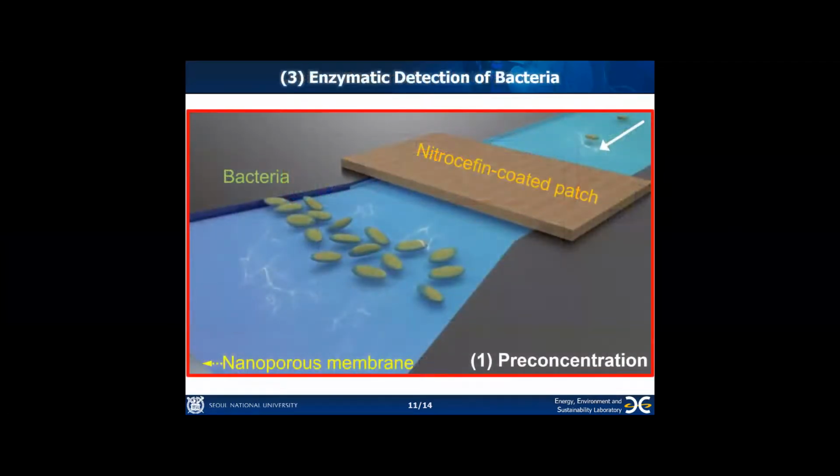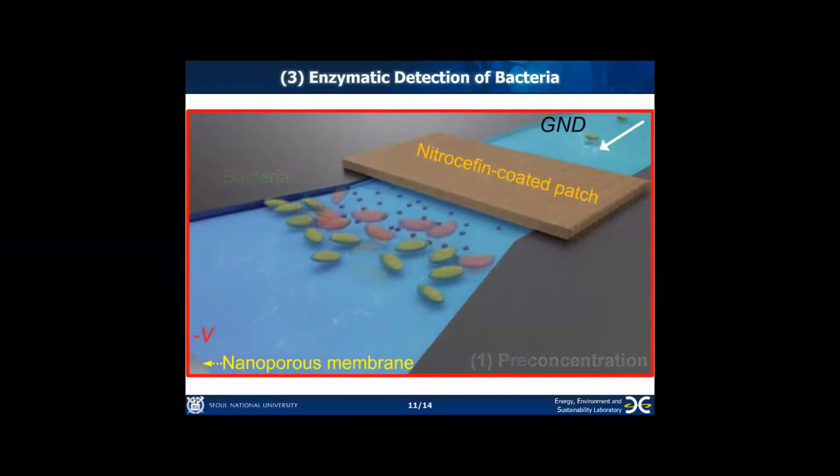When the preconcentrated bacteria are lysed, the enzymes are released from their broken cell walls. Particularly, bacteria that are resistant to the antibiotic ampicillin have beta-lactamase enzymes. The beta-lactamase enzyme reacts with nitrocefin, changing its color from orange to red.